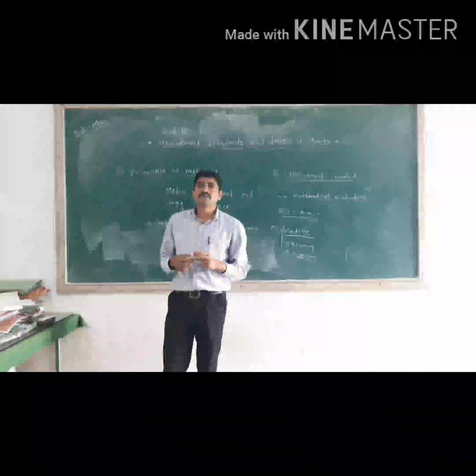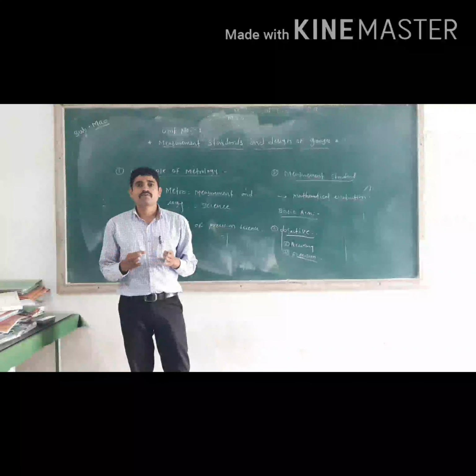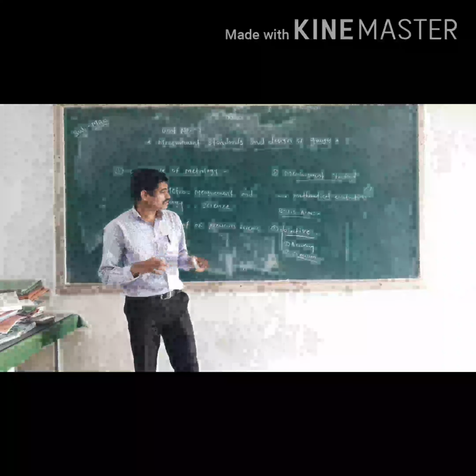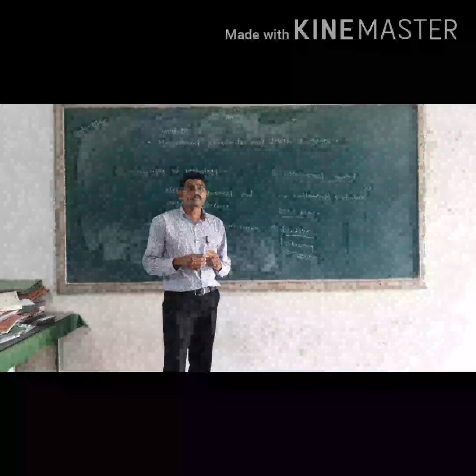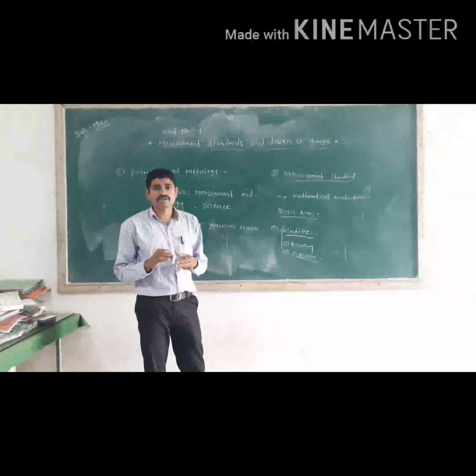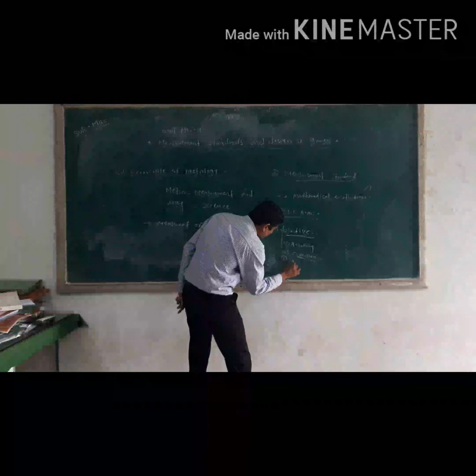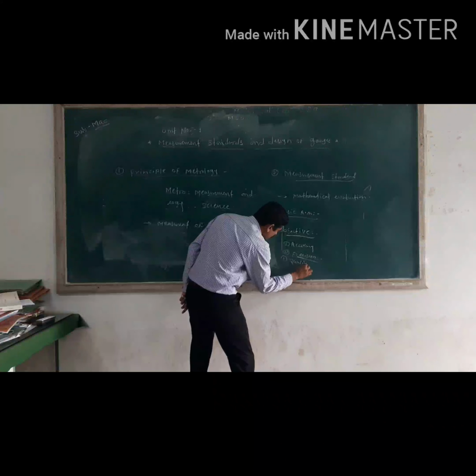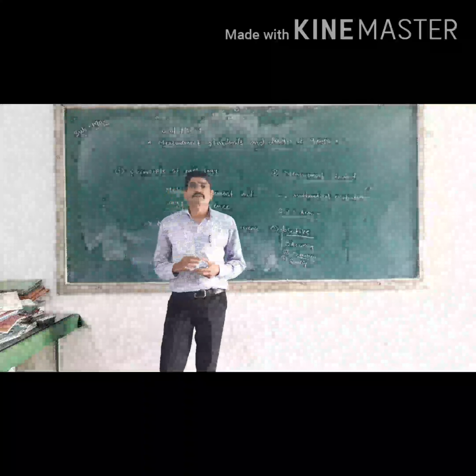This is very important. Then again we require the quality. Third is quality. How to maintain the quality of one component? If you want to purchase anything in the market, then we think about that quality, as per our requirement.